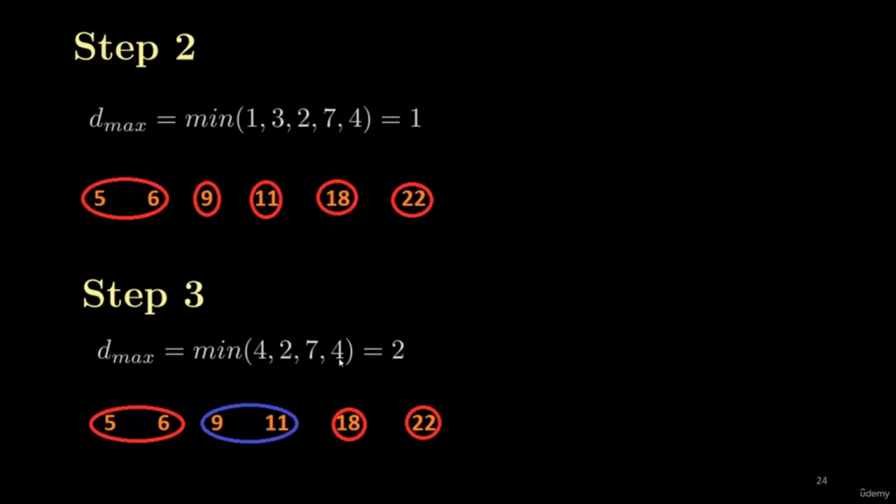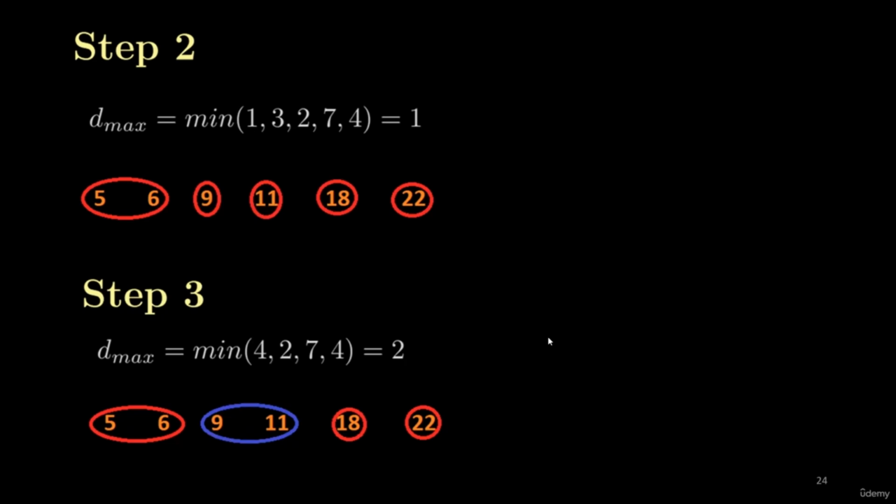So this is a set of maximum distances. And what is the definition? First we make a set of maximum distances, and then we select the minimum value from this set. So the minimum value is 2, and this 2 is between 9 and 11. So we will merge 9 and 11. Now move on to step 4.